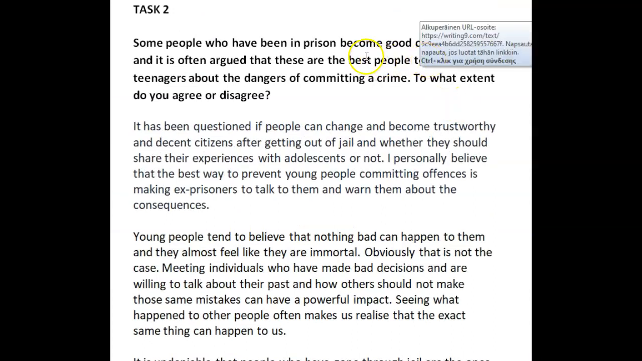Are the best people to talk about crime? What did you tell me here? I personally believe that the best way to prevent young people, etc., is to do this. Now, you also used this word best. It's the best way. And in my opinion, when you say something is the best way, it really invites you to talk about ways that might be good, but not as effective.